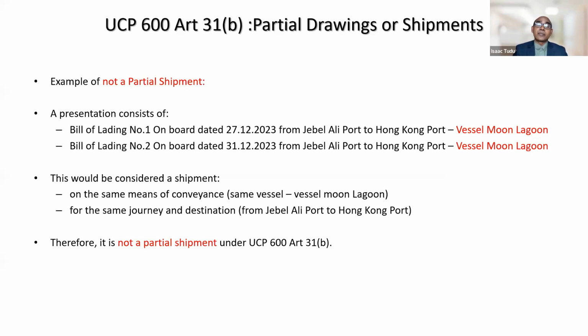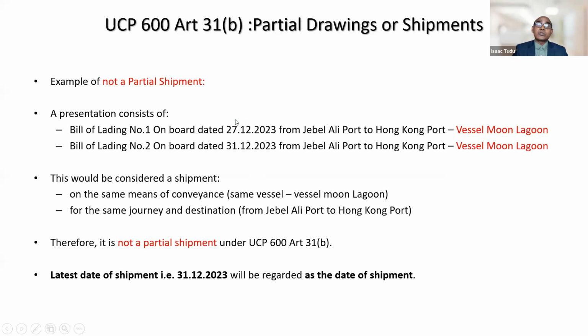So be clear. To give you more clarity, since the two shipped on board dates are different, which day will you take as the date of shipment? Okay, we need to take 31st December. The latest date of shipment we need to take in this case as the date of shipment, right?